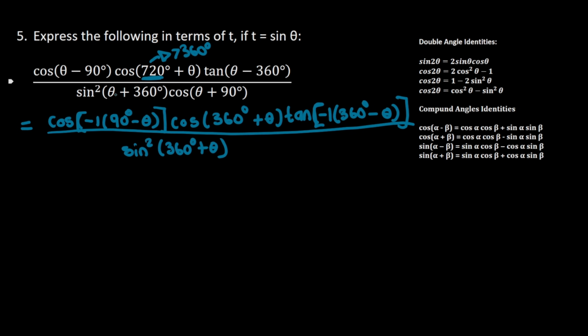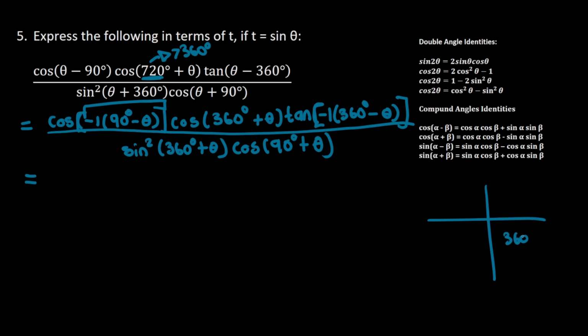So I can rewrite this theta plus 360 degrees as 360 degrees plus theta times cos of 90 degrees plus theta. And this is going to be equals to, so before you use a cast diagram to evaluate this sort of a thing, what you do first is you ask yourself, so I have a negative angle and the angle I have is 90 degrees minus theta. So you ask yourself, what is cos of a negative angle? So we know that cos of any negative angle is equals to cos of that particular angle.